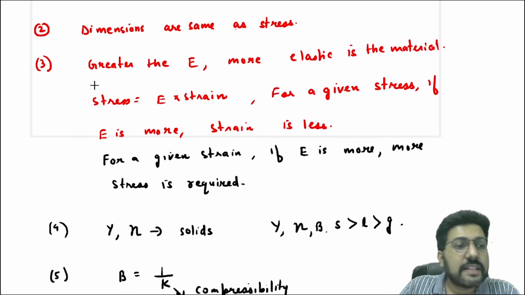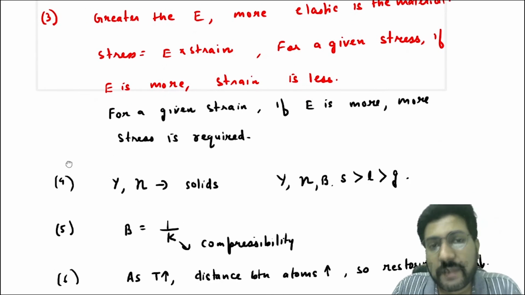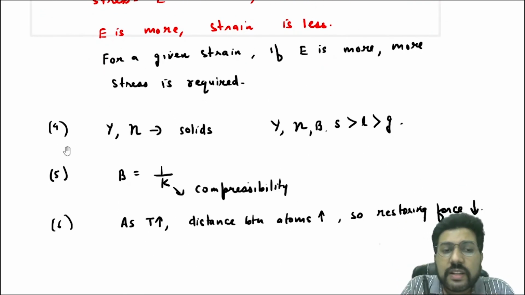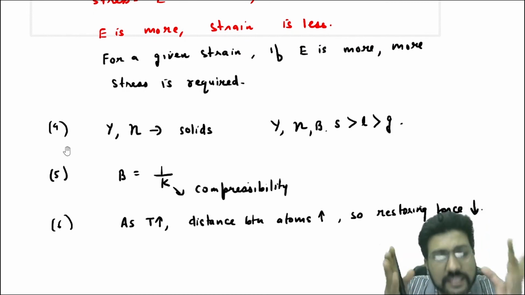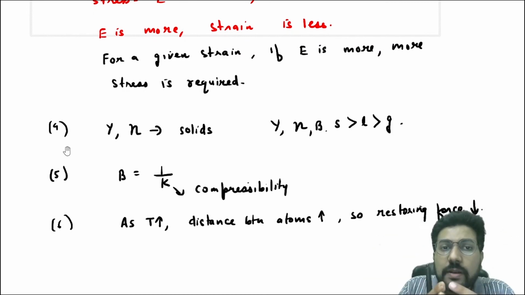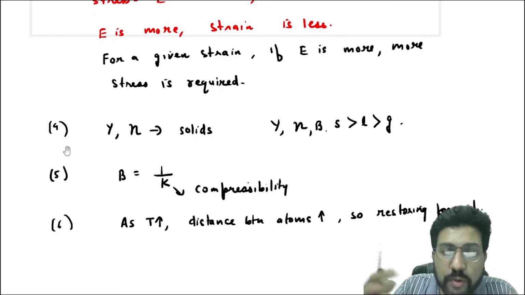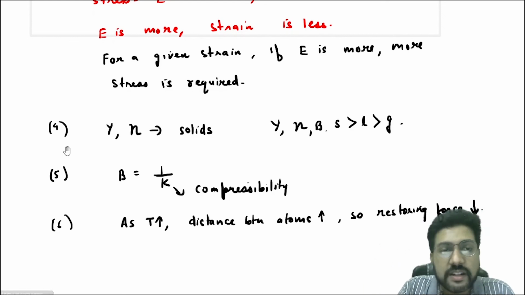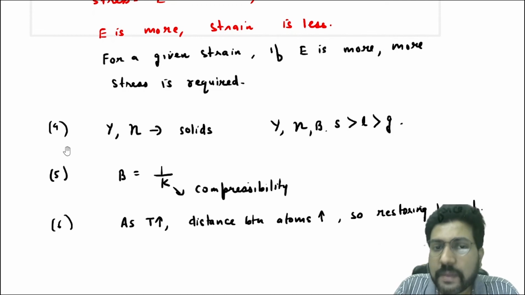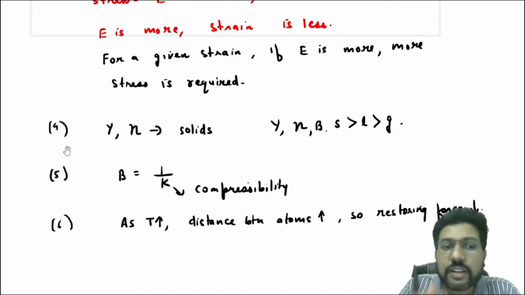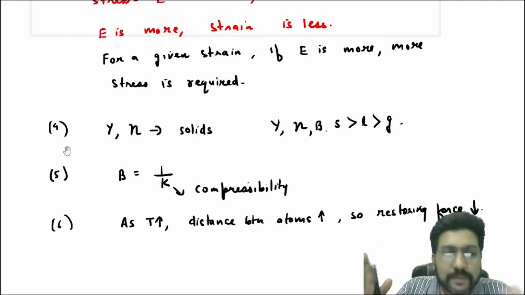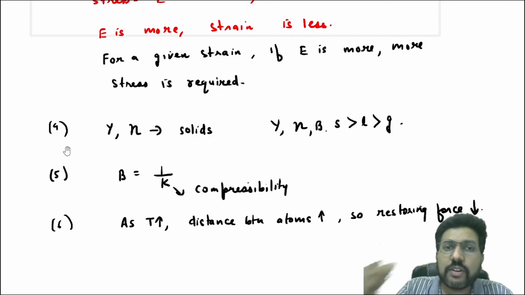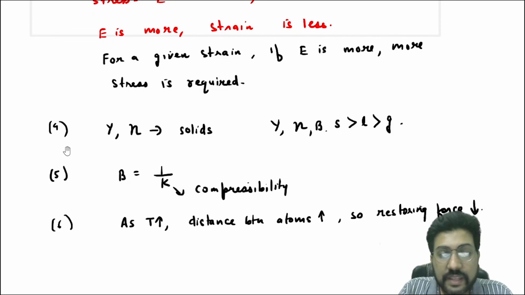Then there is one term called compressibility. Bulk modulus is 1 by compressibility. More the bulk modulus, less is the compression that you can do. But more is the compressibility, more is the compression that you can do. They are oppositely related. Bulk modulus is 1 by K, or 1 by compressibility, or you can say compressibility is 1 by bulk modulus. So if compressibility is more, it is easier to compress. But if bulk modulus is more, it is difficult to compress.